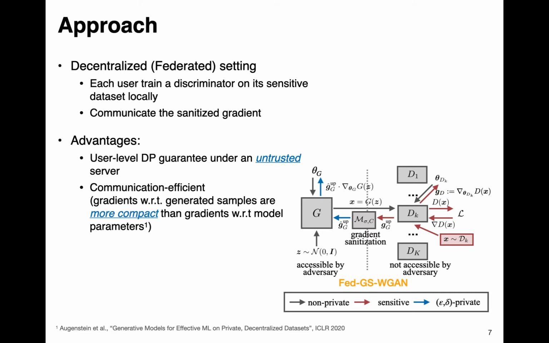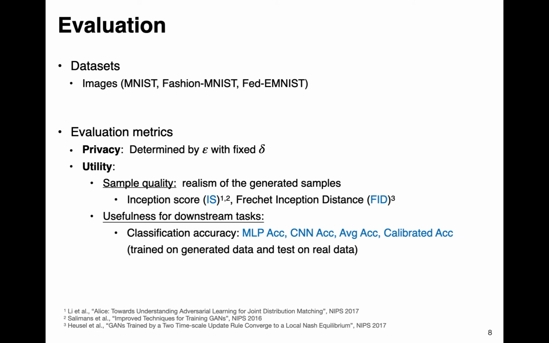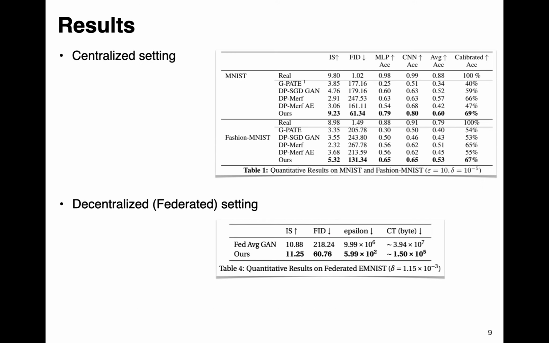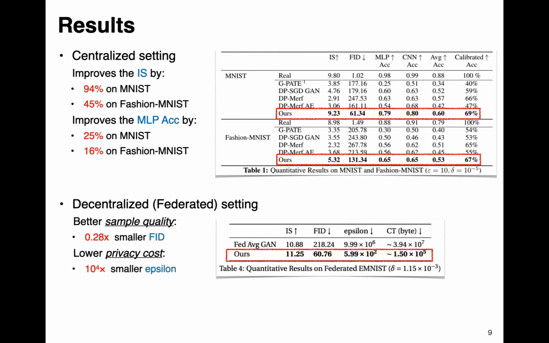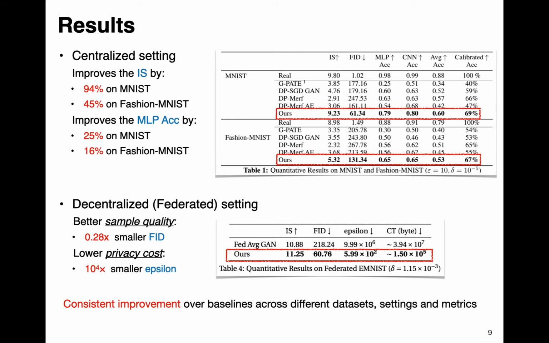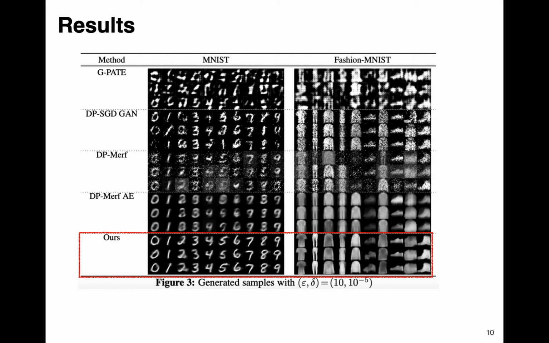To validate the applicability of our method on high-dimensional data, we conduct experiments on image datasets and evaluate the privacy costs as well as the sample utility. Here we show the quantitative comparison. We observe a significant improvement in terms of the sample utility, and we show the improvement is consistent when considering different datasets, evaluation settings, and across all metrics. Qualitatively, our method also generates samples with better visual quality in comparison to baseline methods.